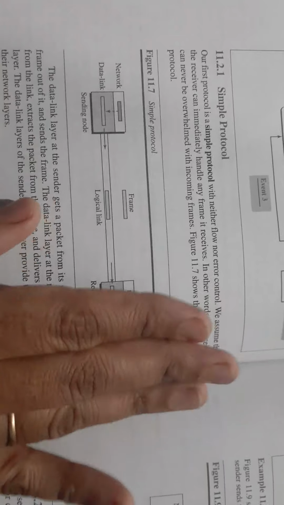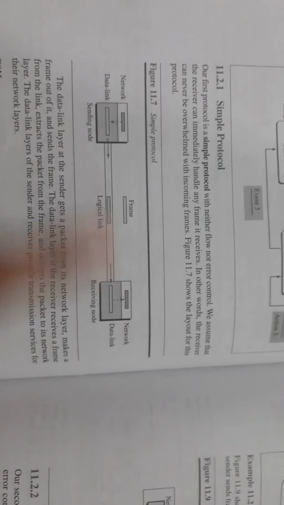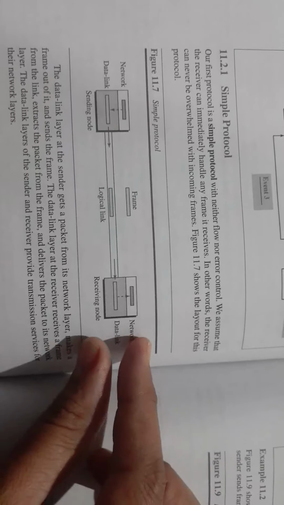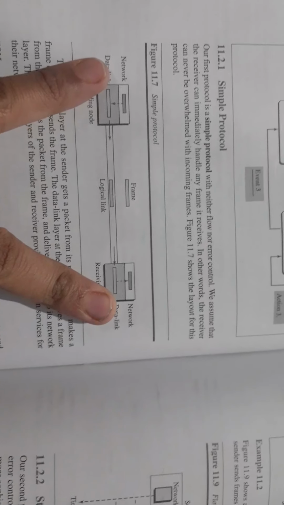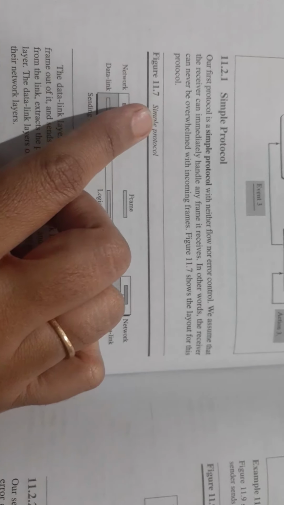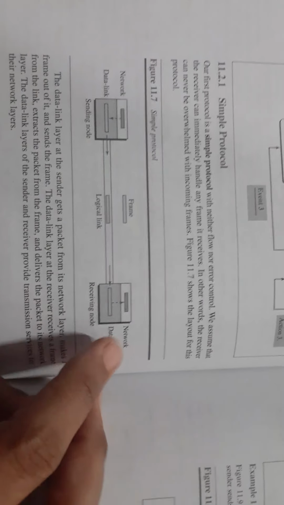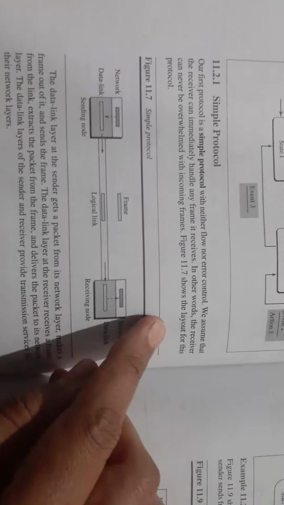So it's the simplest protocol. Just take the layout of the simple protocol, which has a sending node and a receiving node, and the two layers are shown here because whenever a data link layer logical connection is established, the data link layer has to receive a message, and some message has to be delivered to the next layer.